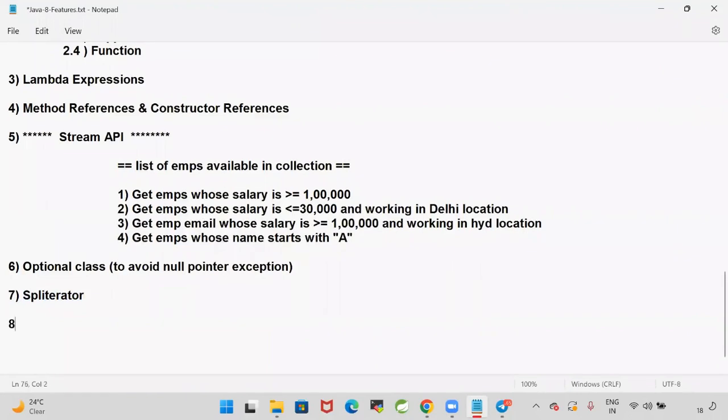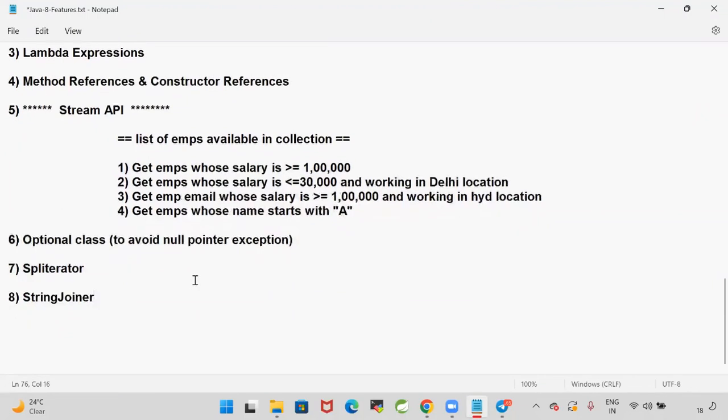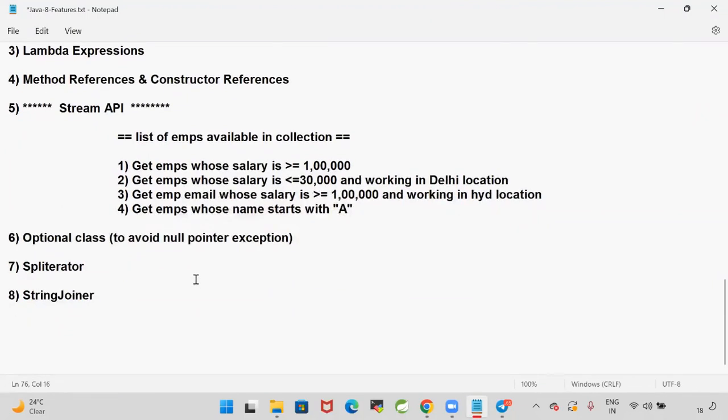They introduced one more class called StringJoiner. The StringJoiner class was also introduced in Java 1.8. And they made a few changes to collections. The forEach method got introduced. In the collections framework also, they made a few changes.